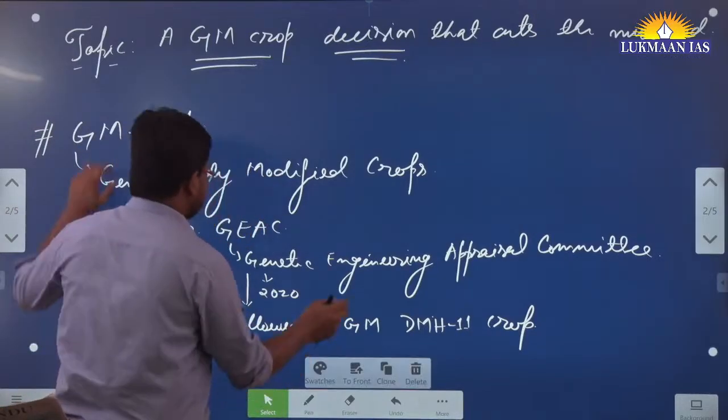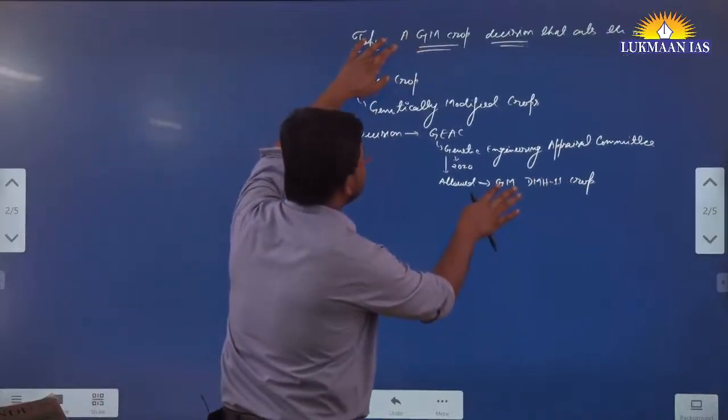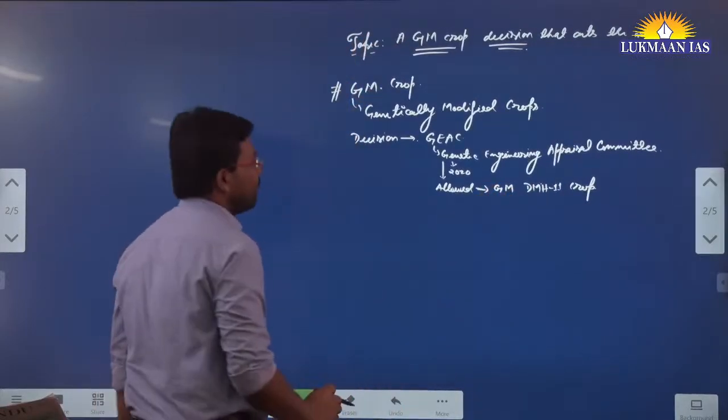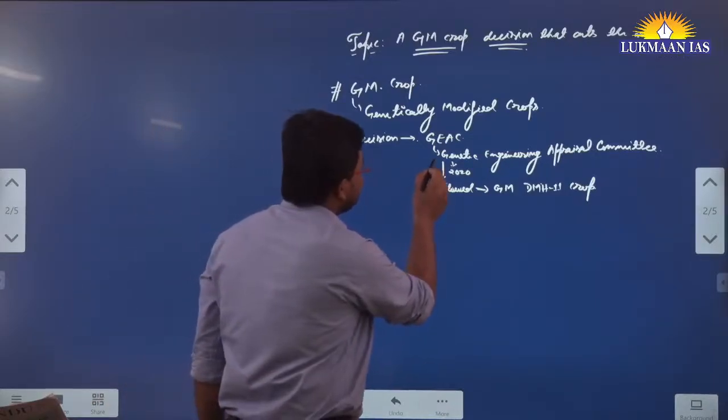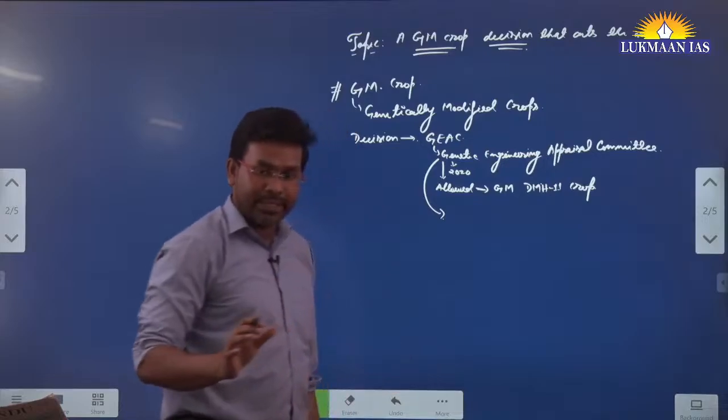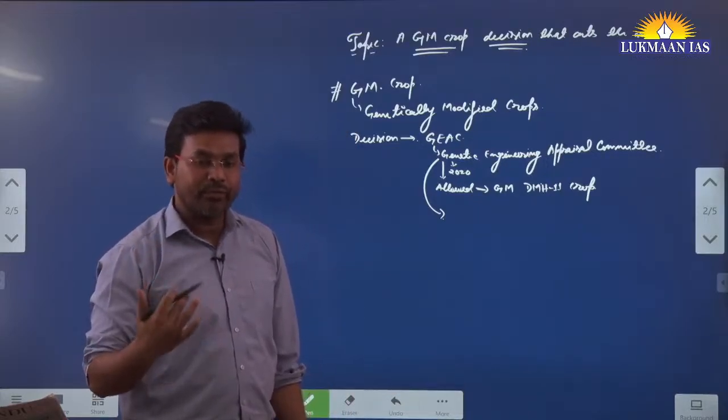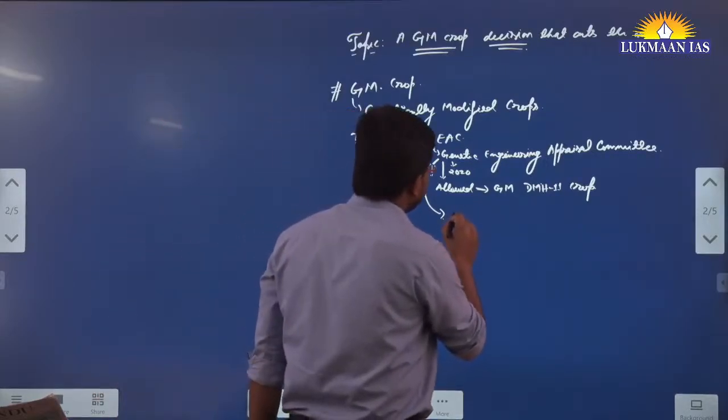We need to understand a few things. One thing we need to understand is what the Genetic Engineering Appraisal Committee is. The Genetic Engineering Appraisal Committee is a committee under the Ministry of Environment, Forest and Climate Change. So it is under which ministry?